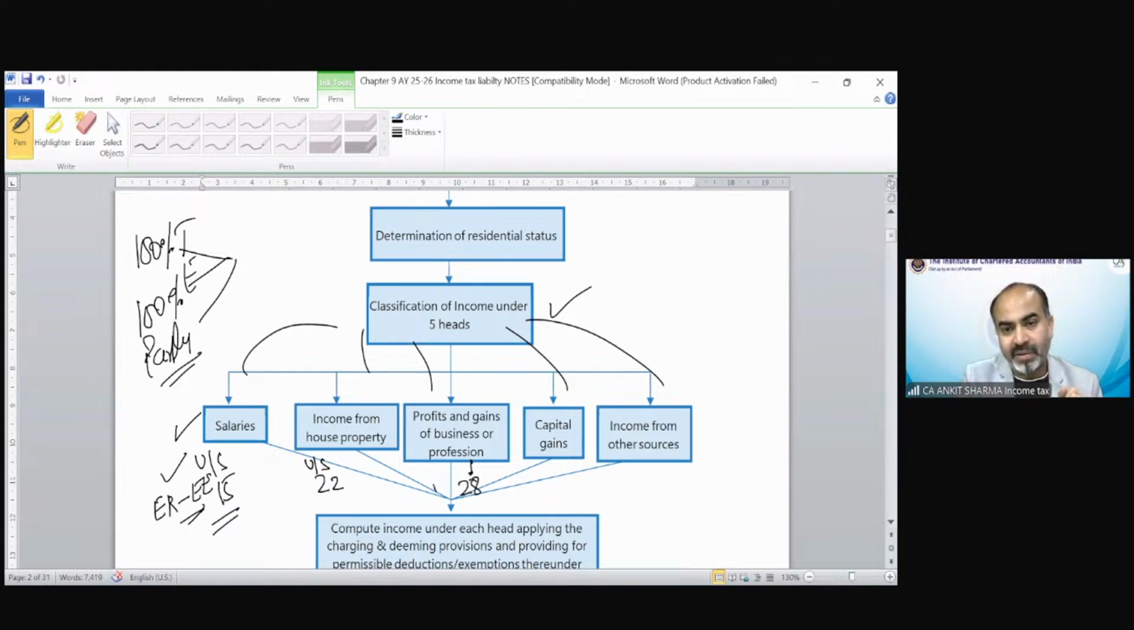28. Very well done. Capital gain? 45. Beautiful. And other sources?